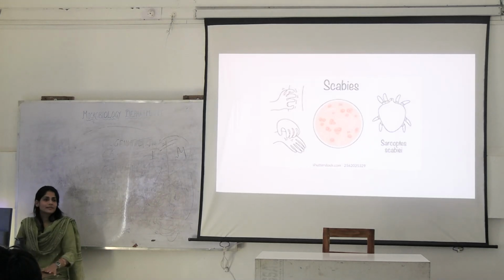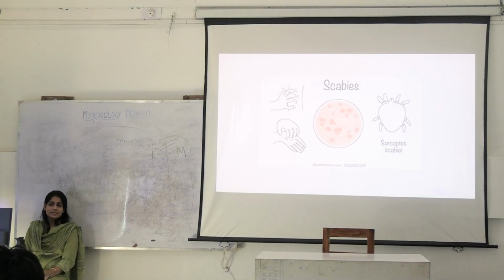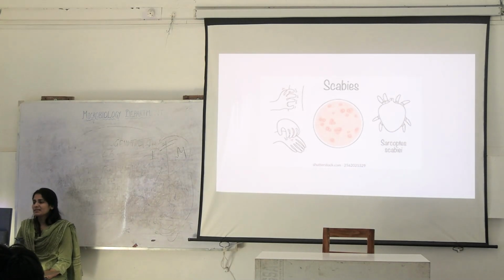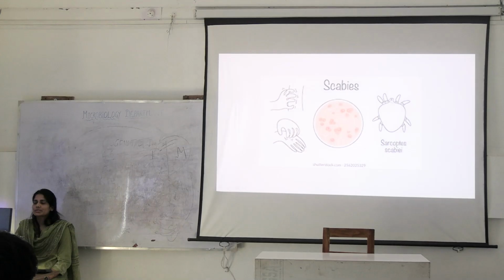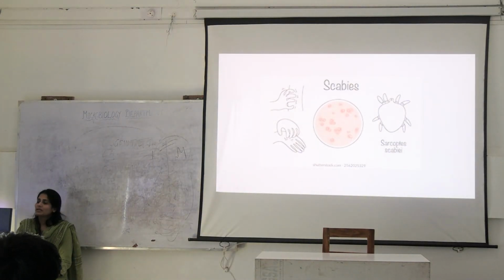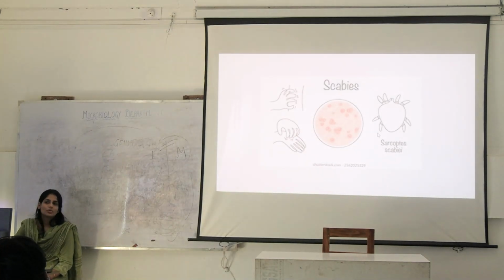And what about this? What is this? Scabies. Scabies is because of Sarcoptes scabiei. This is a mite which is seen in the burrows in the skin. It hides under your skin, lays eggs there. So, once scabies has infested your skin, you will produce symptoms after around 4 weeks.